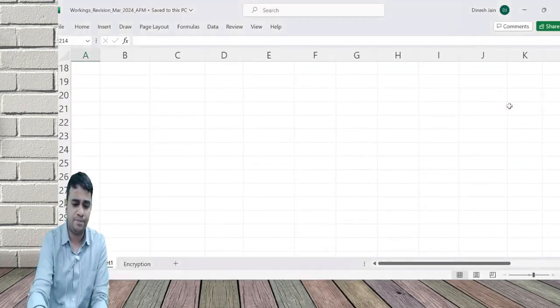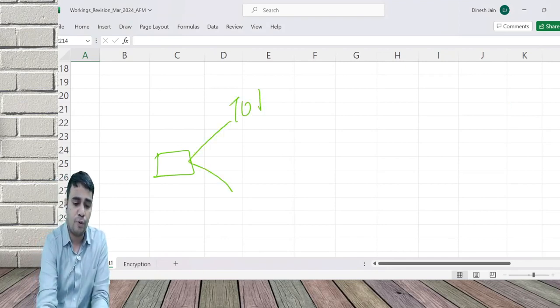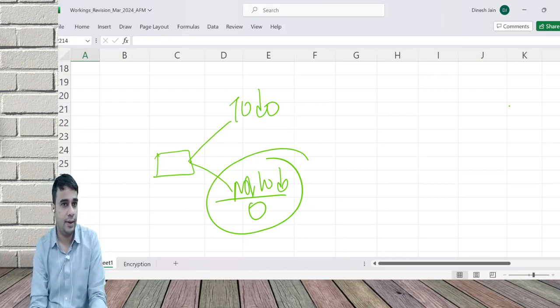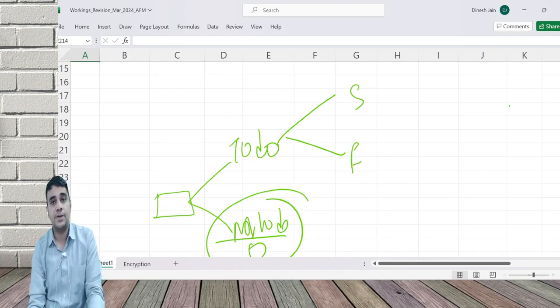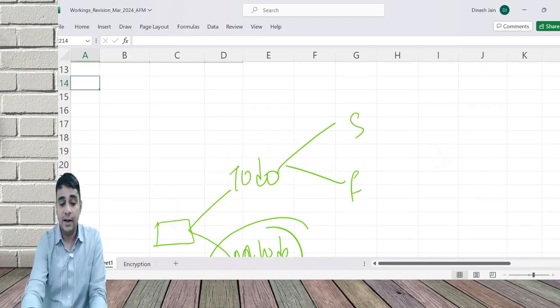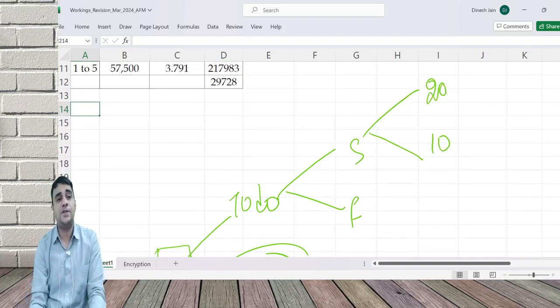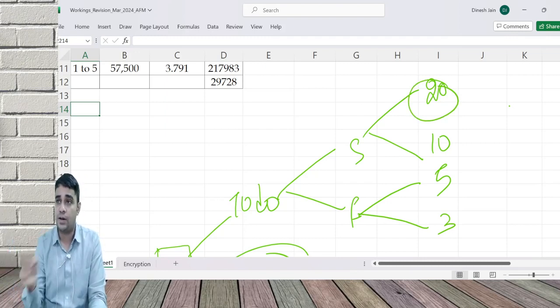Just to give an example, I want to calculate the NPV of a project. So for that, the first thing is to do project, not to do project. If you don't do it, the value is 0. You don't get anything. If you do project, first year can be success or failure. If it is success, you can invest 20 lakh, you can invest 10 lakh. If it's failure, you can sell your business for 5 lakh or 3 lakh, something like that. If it is 20 lakh, then again it goes further.